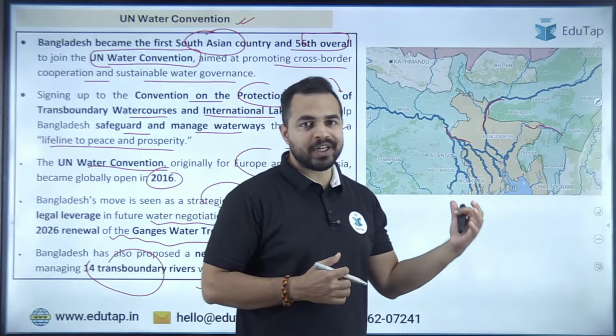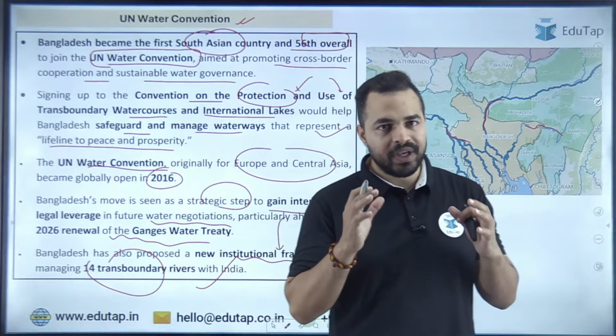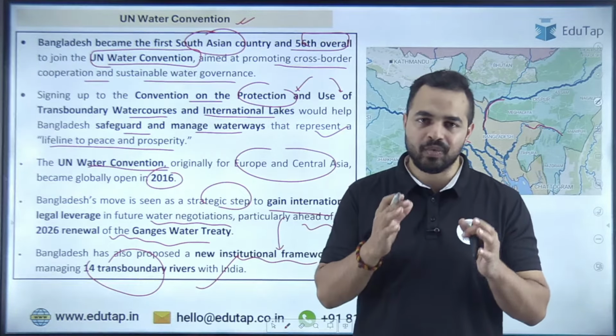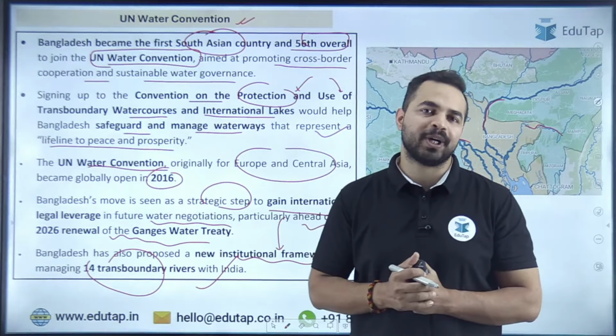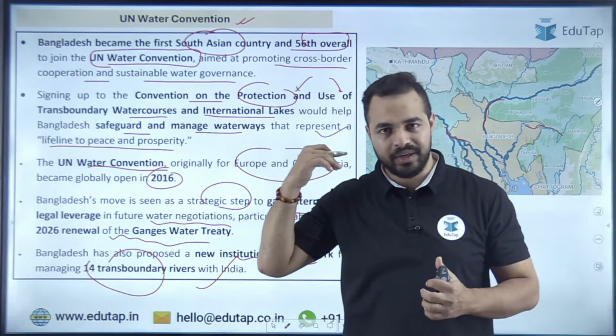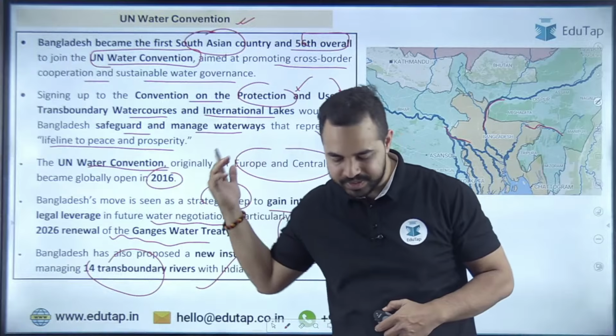So basically that's why it is very important that we are managing the river flow and the water which is flowing into this particular river and flowing on our land also and coming from the other country. So that's why this particular thing has been signed.